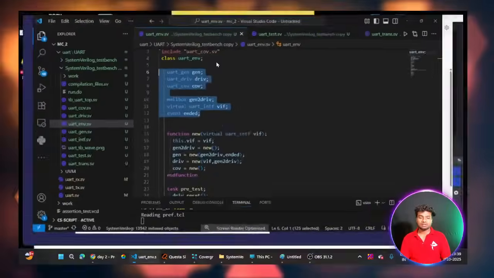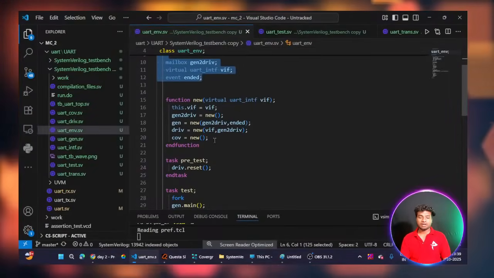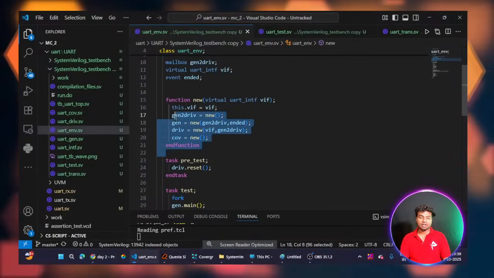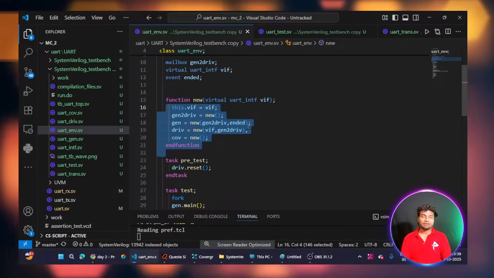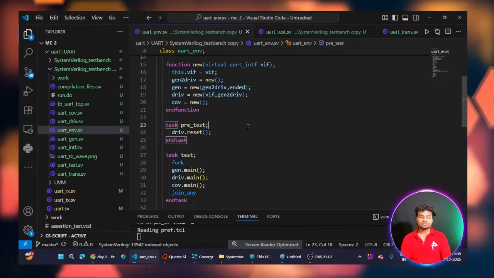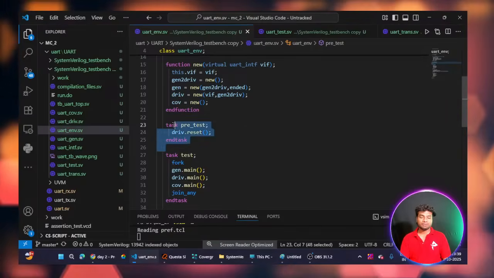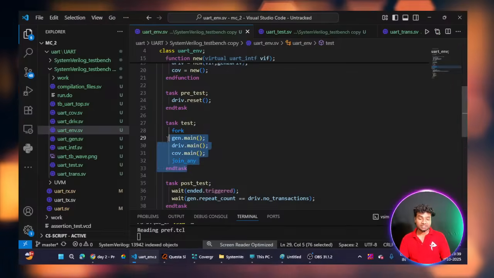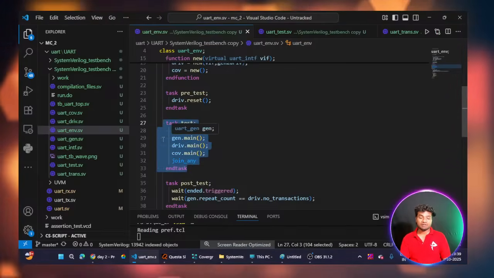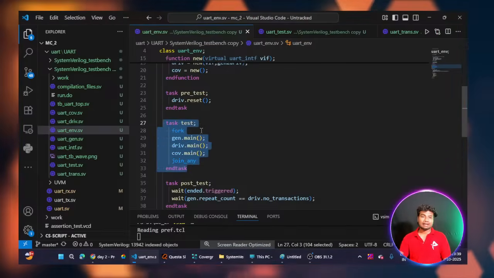I have to call all the new functions and pass the arguments. Firstly I will call the pre-reset from the driver, and then I will call all the main functions at the same time.